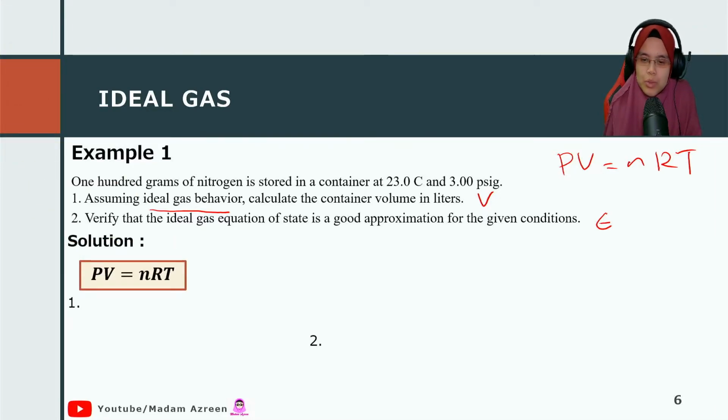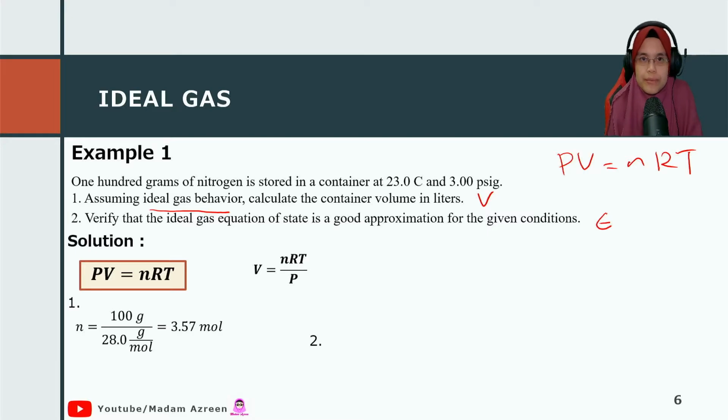So assuming ideal gas, using PV equal to nRT, we rearrange this equation so that we get the volume, because we want to find the volume.